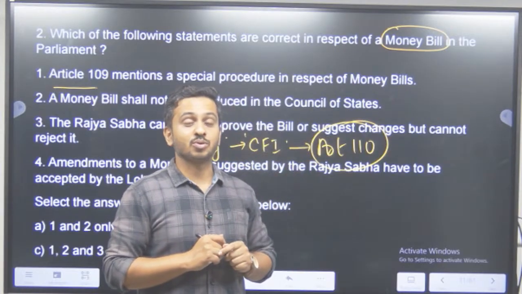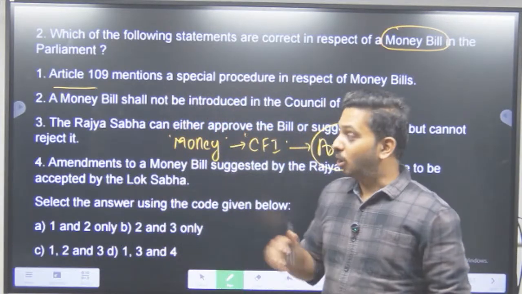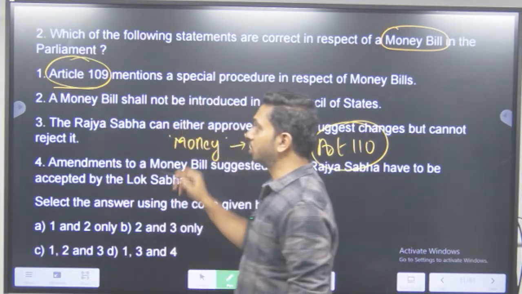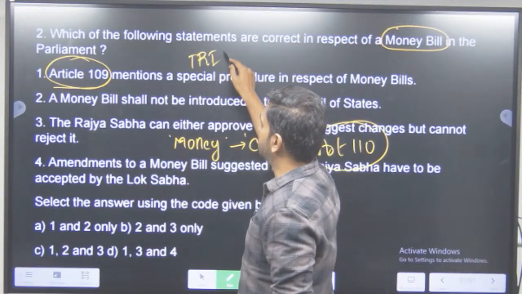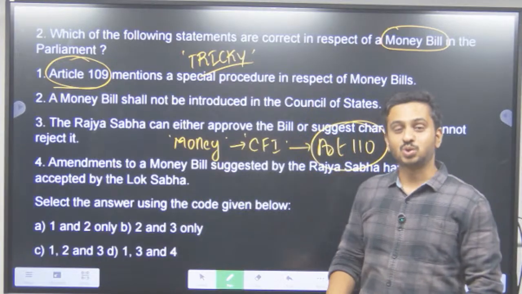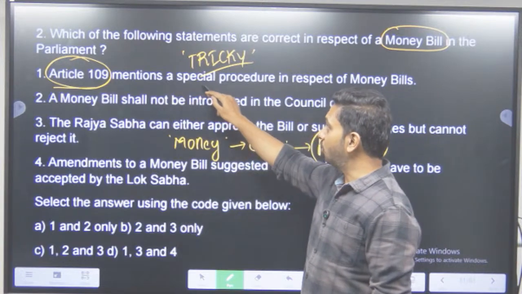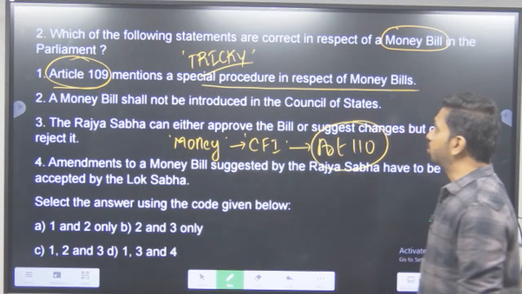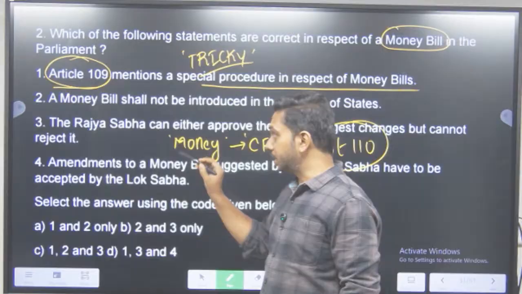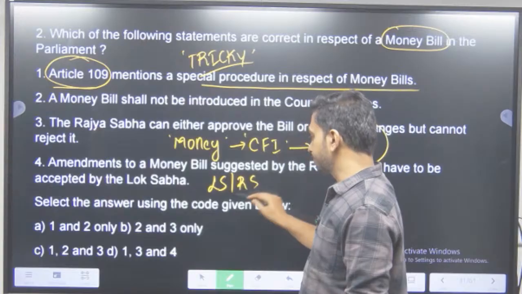But what about the procedure for passage? What about the procedure for introduction? All those things are mentioned in Article 109. This has been one of the very tricky questions that came in the year 2024. Generally, students read 110 but not 109. So does 109 mention special procedure in respect of money bills? Yes. What is the special procedure? Now, can the money bill be introduced in the Lok Sabha or the Rajya Sabha?